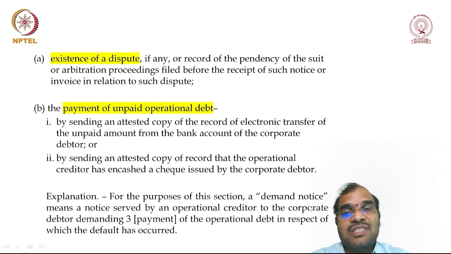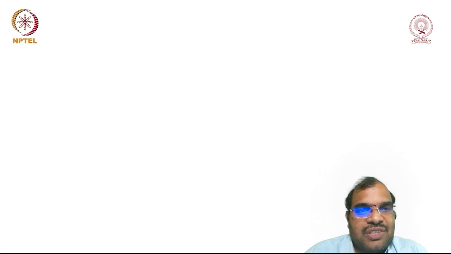Then for the purpose of this section, what is the meaning of demand notice? Demand notice means a notice served by the operational creditor to the corporate debtor demanding payment of the operational debt in respect of which the default has occurred. Under this act, the operational creditor is supposed to send notice to the corporate debtor. So the notice that is sent is called a demand notice.